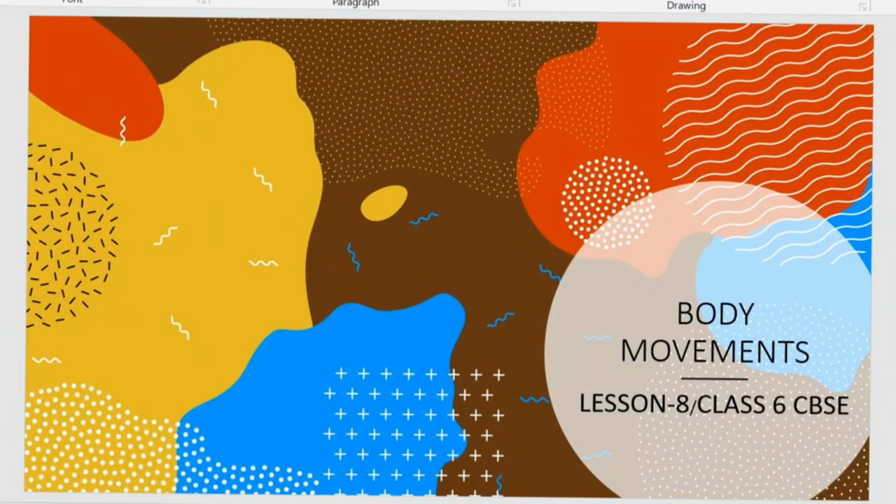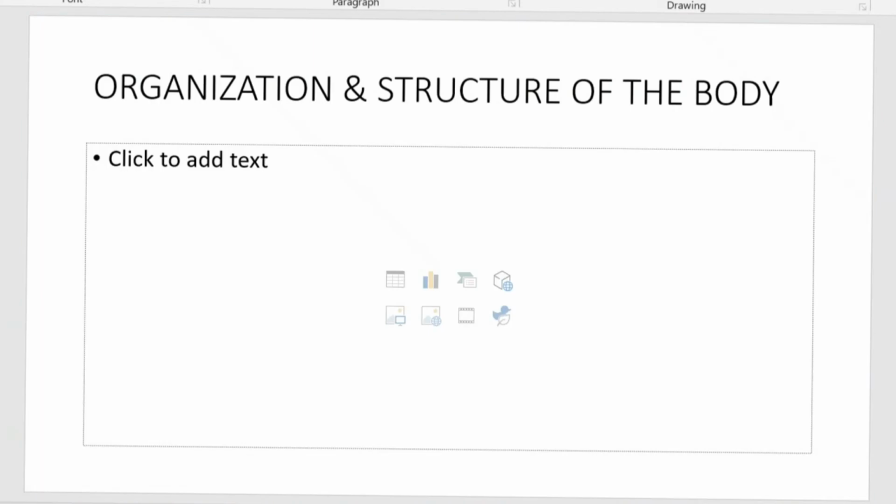In class 5 you have learned about the skeletal system. In 6th standard you are learning the same lesson in more detail, and this lesson is combined with the different kinds of movements in organisms. So in this part 1 I'll be discussing only the introduction. Before moving to the skeletal system, the joints, and different types of gait in animals, we should know how your body is organized and what the structure of your body is.